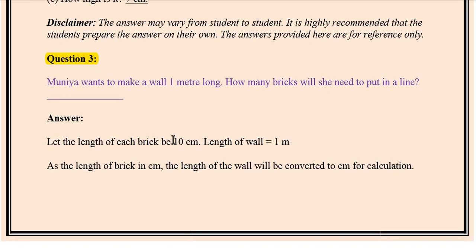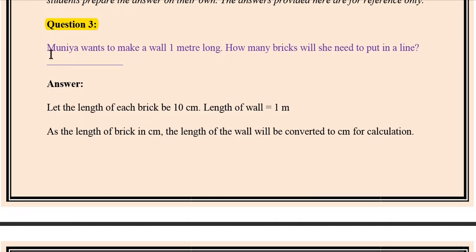Now next question, question number 3. Munia wants to make a wall 1 meter long. How many bricks will she need to put in a line? Let the length of a brick be 10 centimeter. So length of wall is equal to 1 meter.